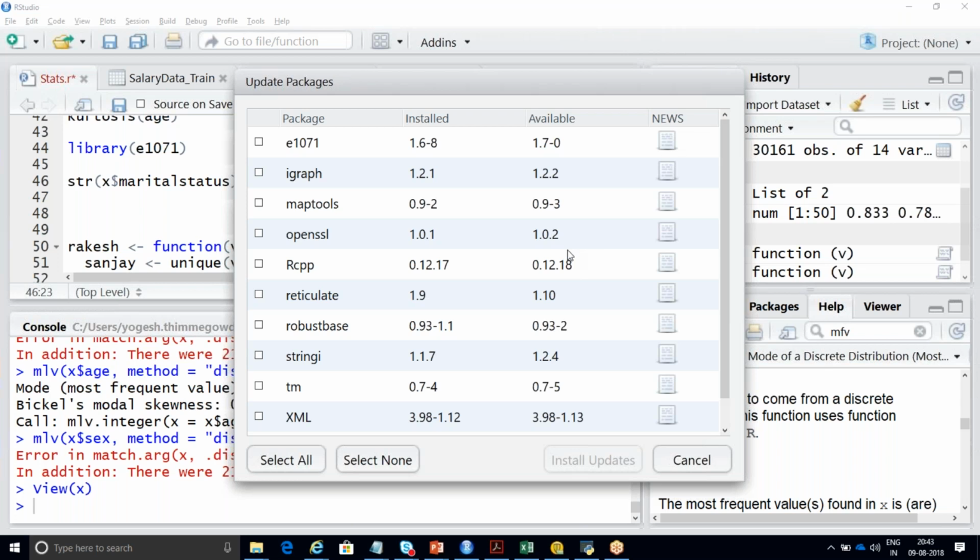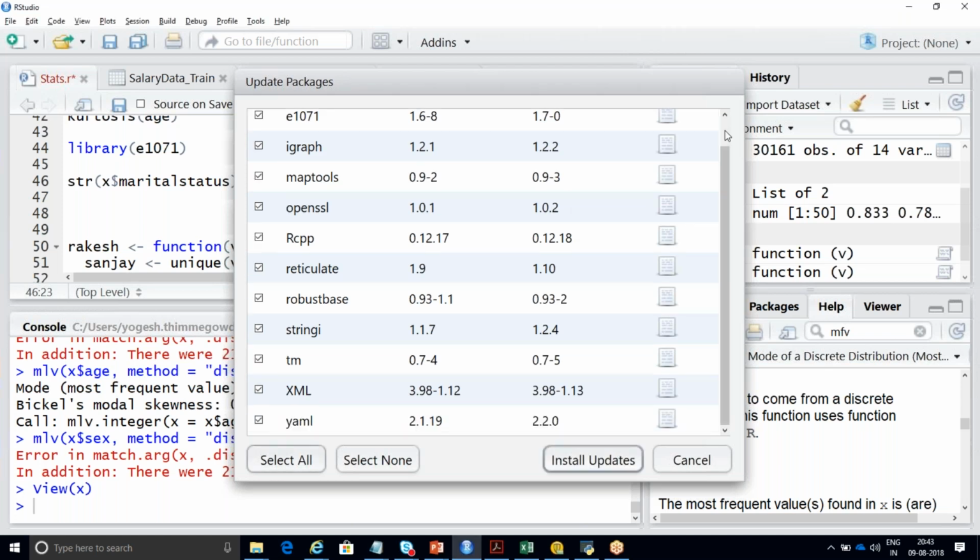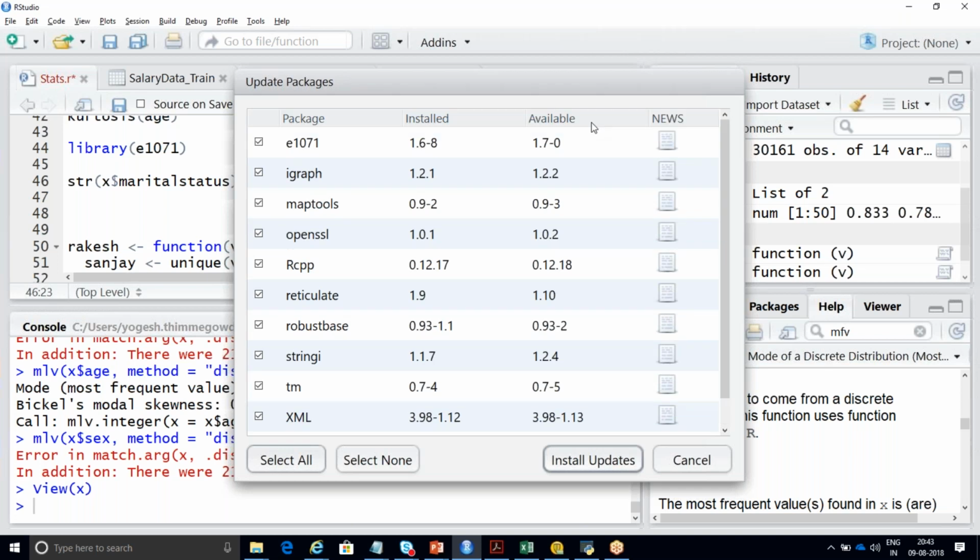Sorry, Yogesh, when you are updating the package, suppose you are using some function right now. The syntax or something of that function might be changed in the new updates. It will highlight in the program where this is affecting. Select all and install updates. Once you select all and install updates, this will update all your things.